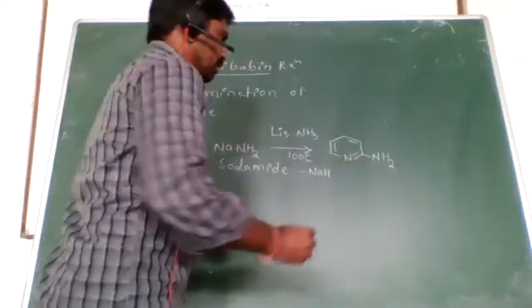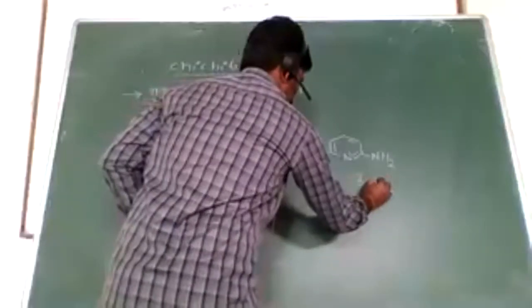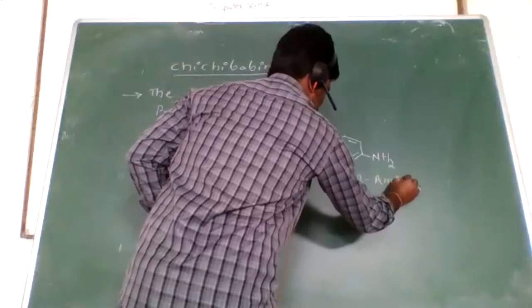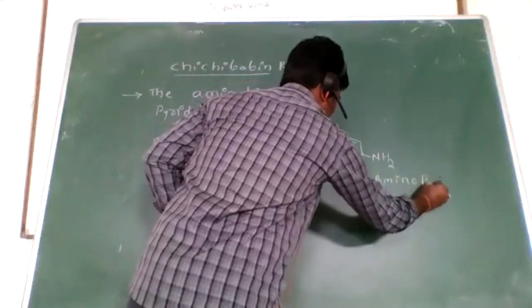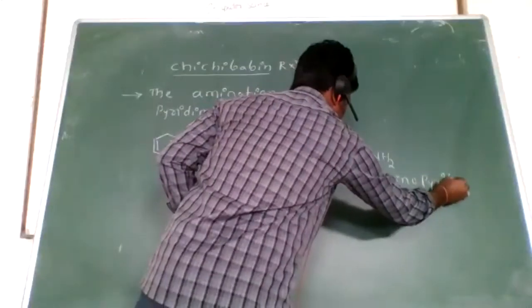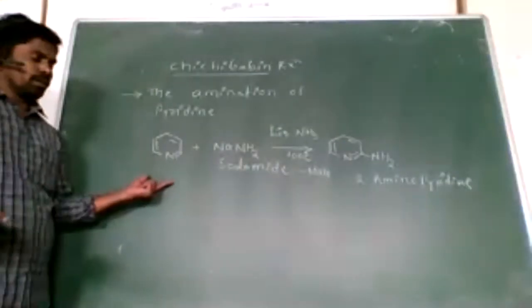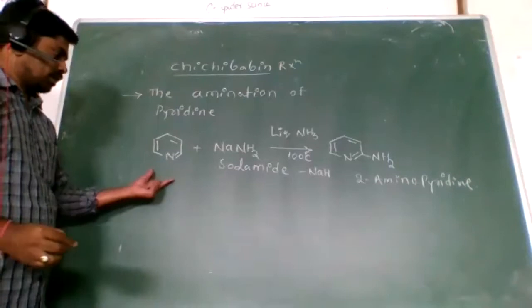Now here the nucleophile NH2 substitutes in the place of hydrogen. So this is 2-aminopyridine. Clear? This is the reaction. Write down everyone. Right, next one.